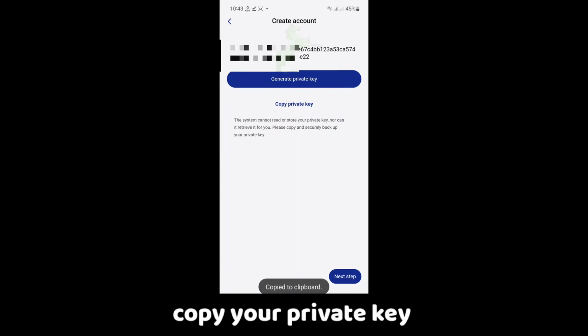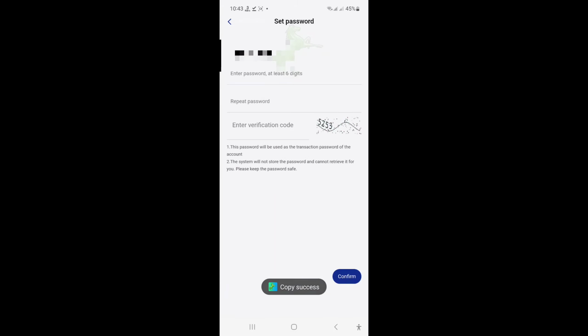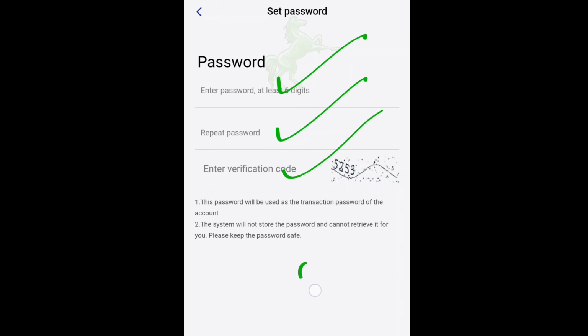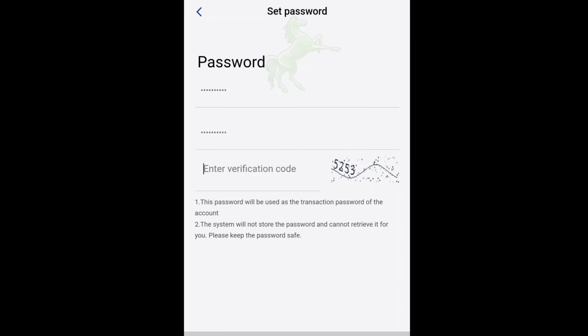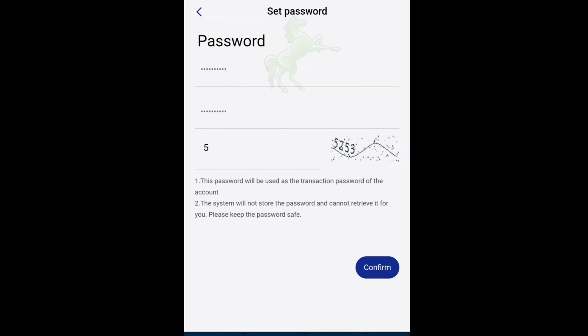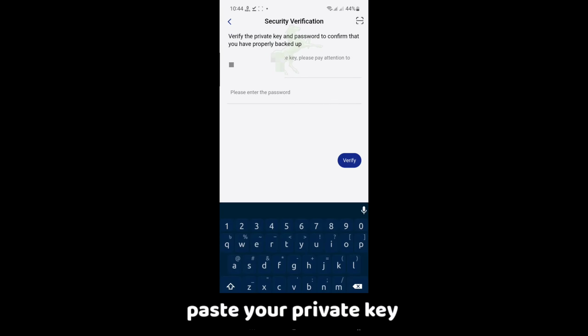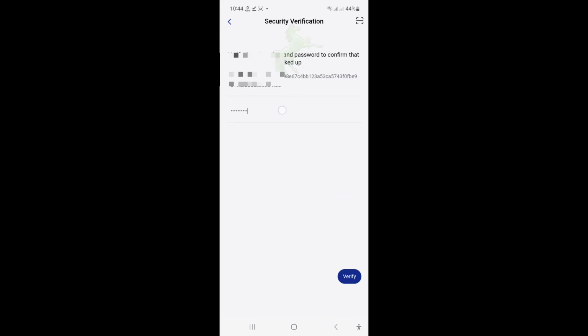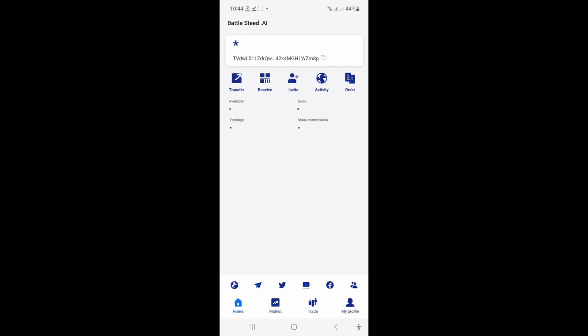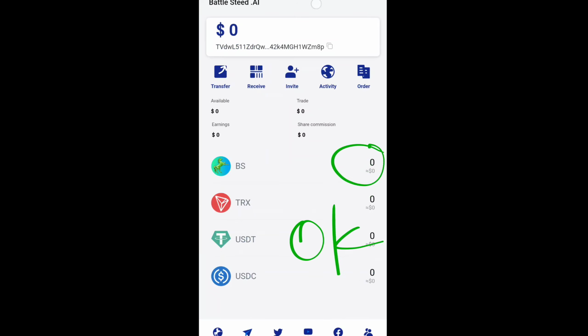Okay, private key, create account. Click on the private key, copy this private key, and your password and confirm password, and verification code. Enter the verification code and click on confirm. Okay, paste your private key and click on the verify option. Okay, my account logged in successfully. Okay, my account balance is 0.